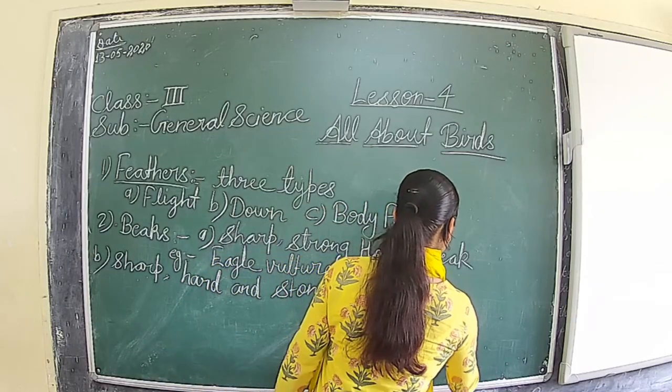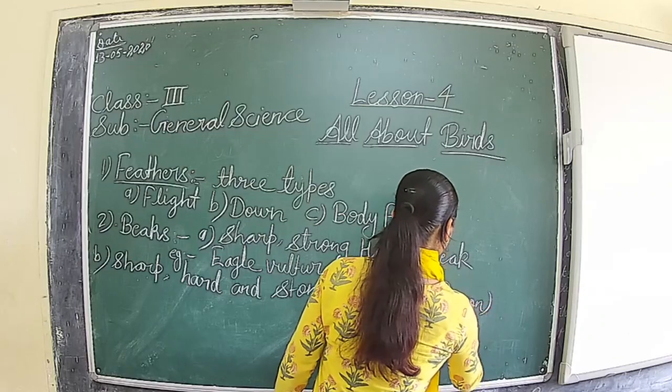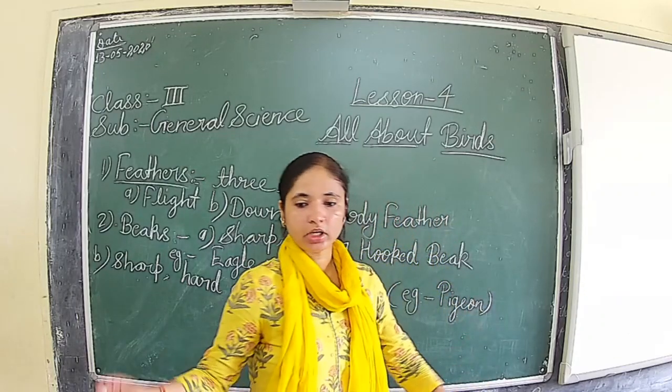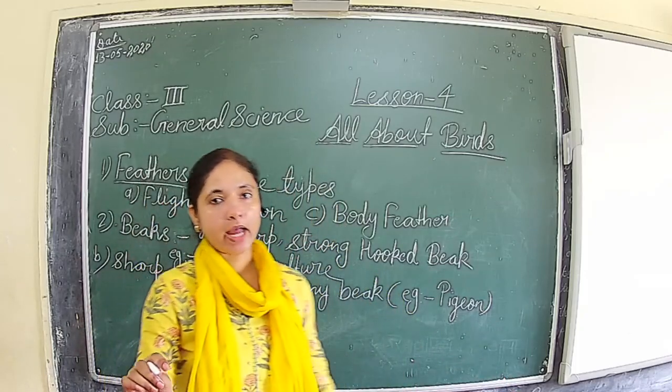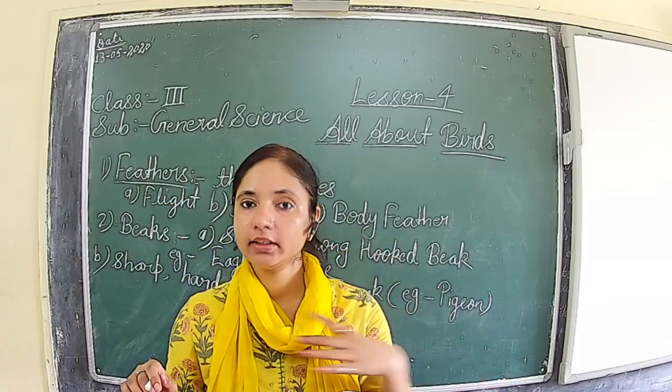Pigeons are also known as seed eaters. Sparrow is also eating seeds only.